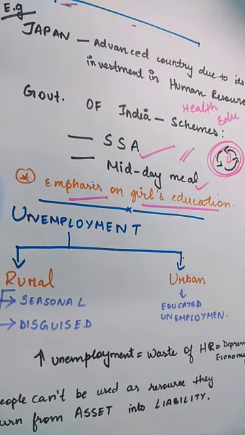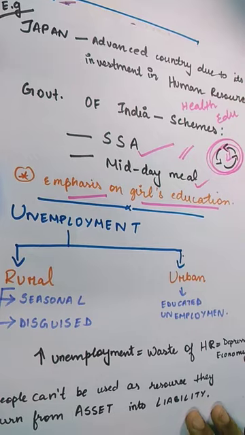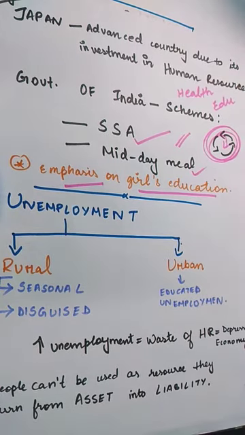So far we have learned about how education and health are important to make human resource or human capital more productive. The third topic we will talk about here is unemployment, which the chapter talks about. So when we talk of unemployment, what do we understand by unemployment?